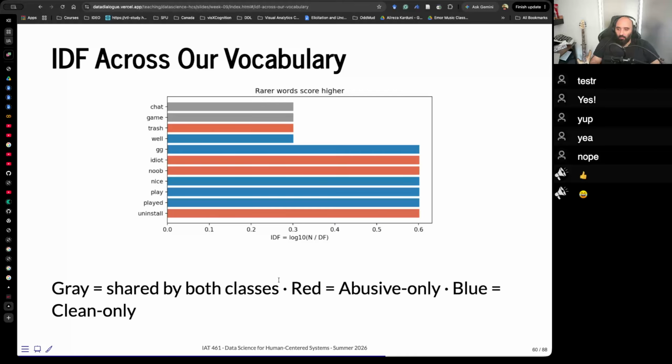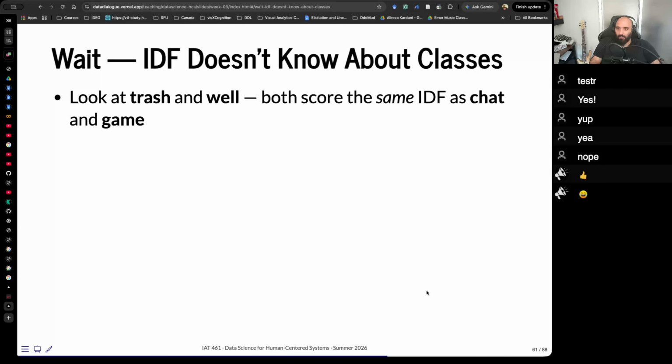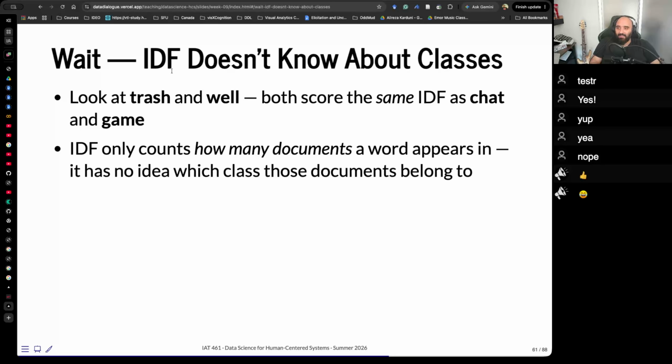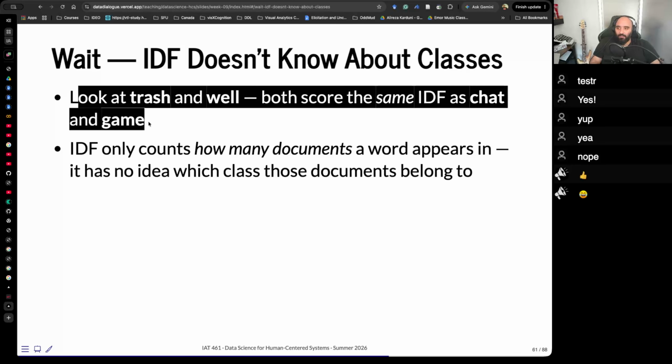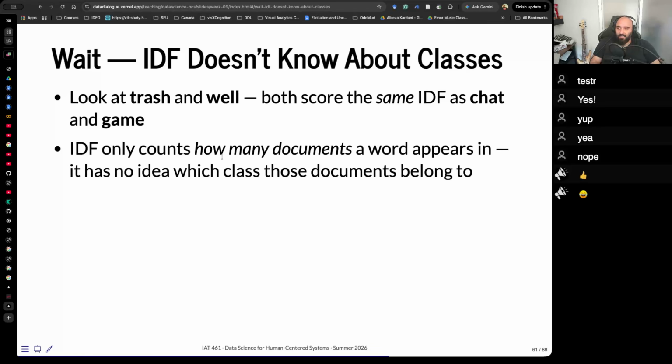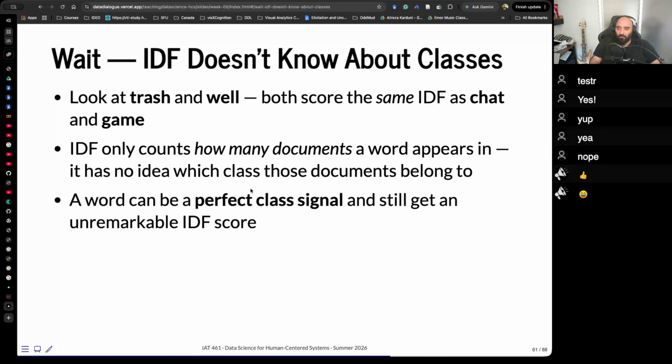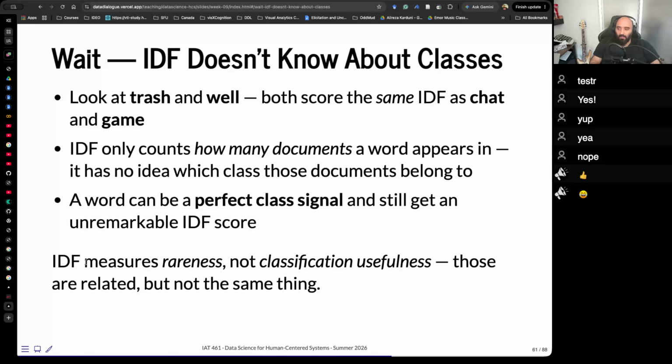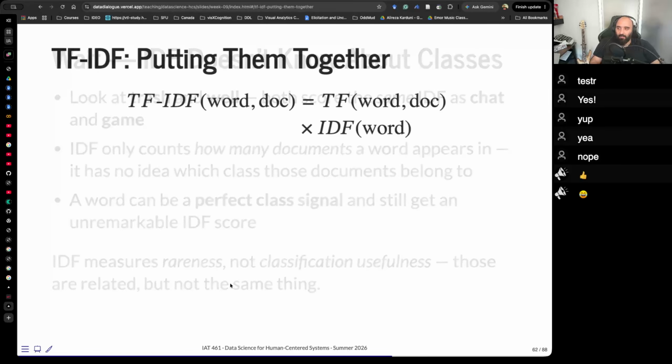Because they're shared by both classes, red abusive only, blue clean only. Yeah, and it's important, the IDF doesn't know about classes. We can use it later to distinguish classes. It counts how many documents a word appears in. It has no idea which class those documents belong to. A word can be a perfect class signal and still get an unremarkable IDF score. IDF measures rareness, not classification usefulness. Those are related, but not the same thing.